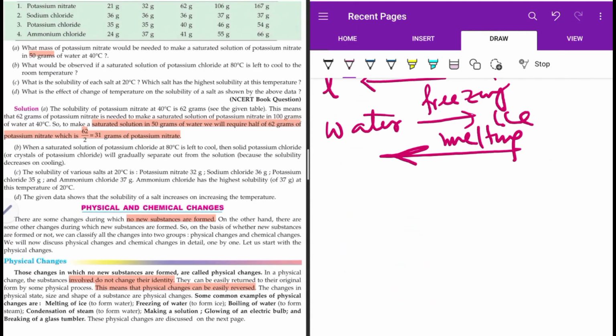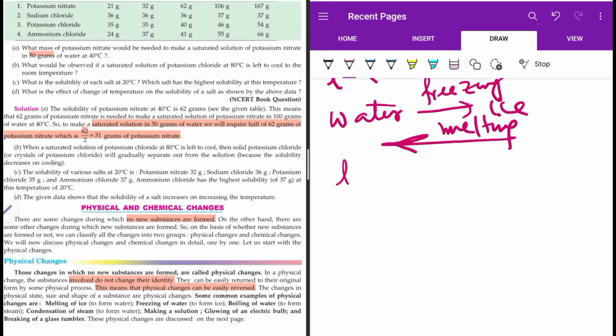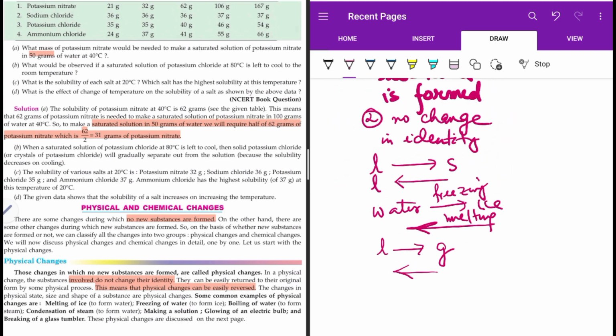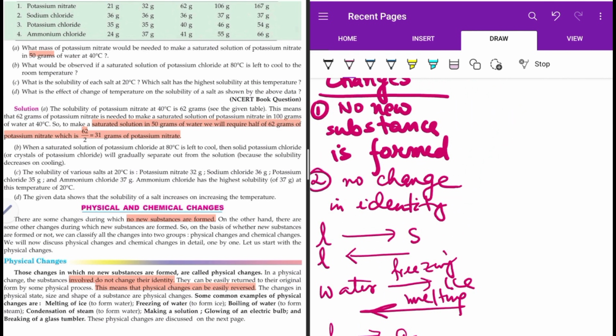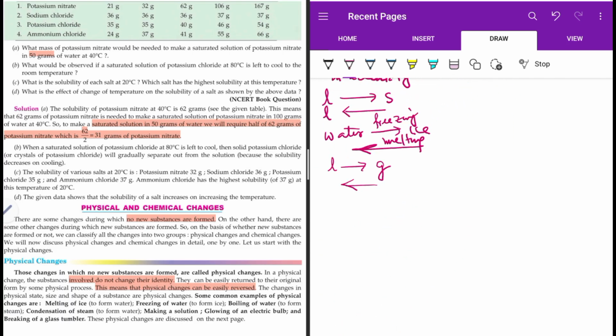Why? Because when we say boiling of water, the liquid changes to its vapor state, from liquid to gaseous form, and condensation is gaseous to liquid form, so it comes back to the original state. So first, no new substance is obtained, thus there is no change in its identity. And it is a reversible process.